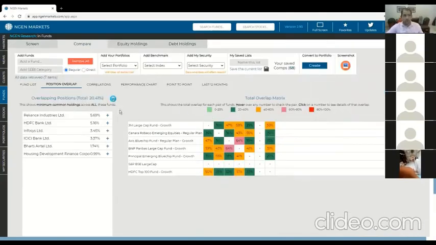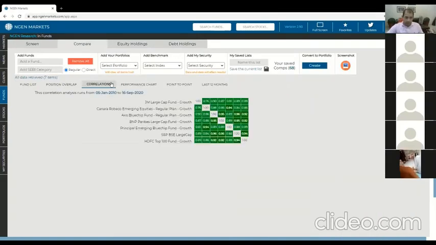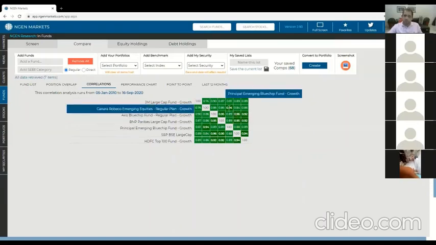Now, fund overlaps are useful, but sometimes they won't give you the complete picture. Sometimes you need to look at correlations. So this is a correlation matrix, and here if you hover over any of the numbers, it will show you the correlation between this and this fund, as you just see here. So that's 0.94, the daily NAV correlation between Principal Emerging Blue Chip and Canara Robeco Emerging Blue Chip. And again, I'll stress the daily part. We've seen some correlation analysis in other places as well. Correlation is obviously very subjective to movements, and it's imperative that we use daily movements to calculate correlations. Otherwise, relationships are just not captured.